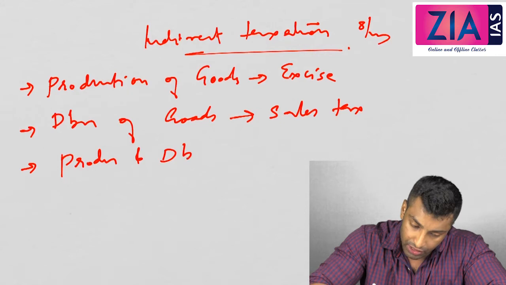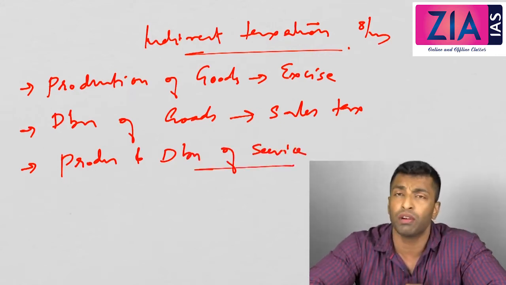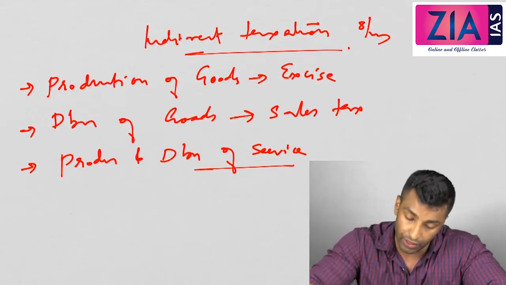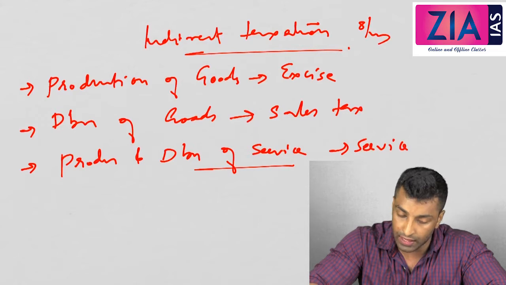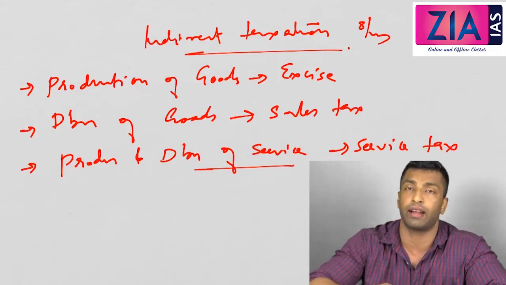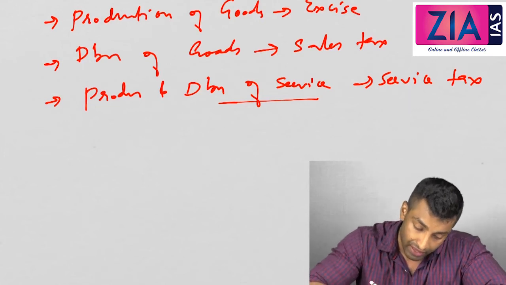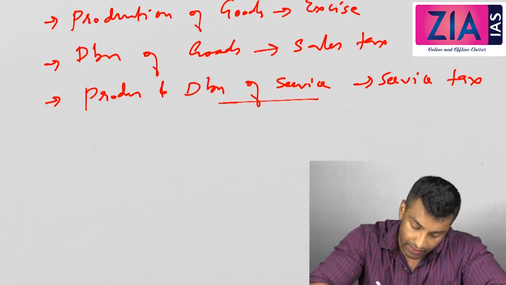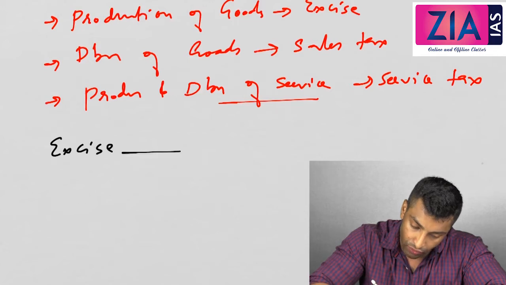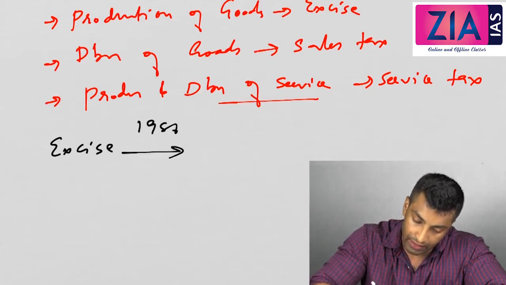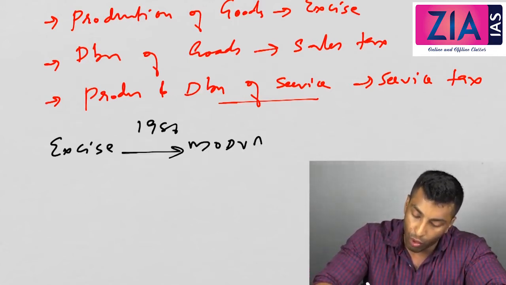Production and distribution of service. Okay, so there will be only one stage, and the services cannot be stored, right? So here you have service tax. So these are the three major indirect taxes. Okay, now out of this we have discussed that in 1986 this excise was changed to mode VAT.